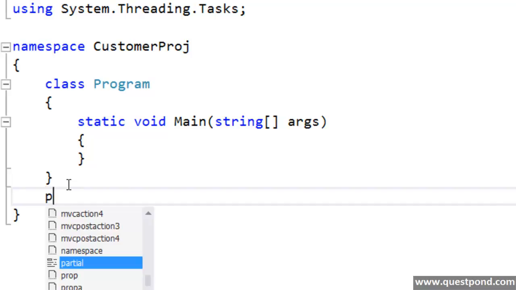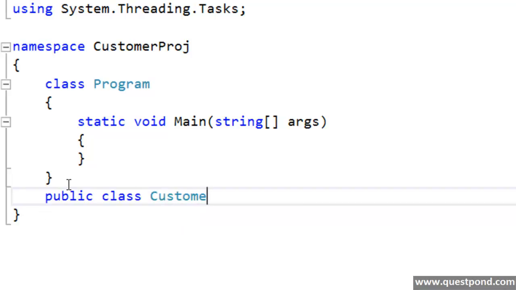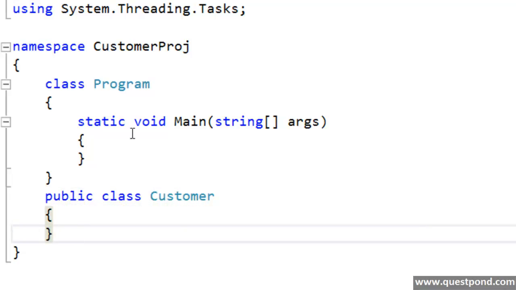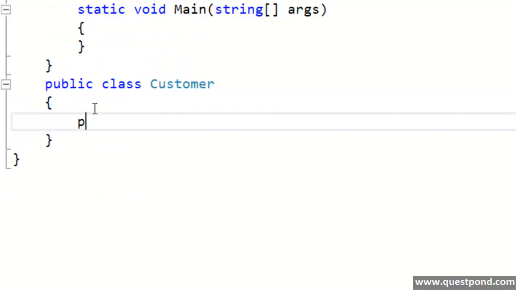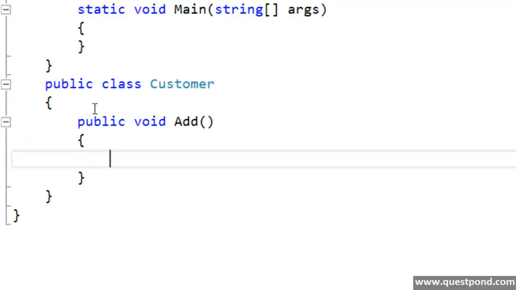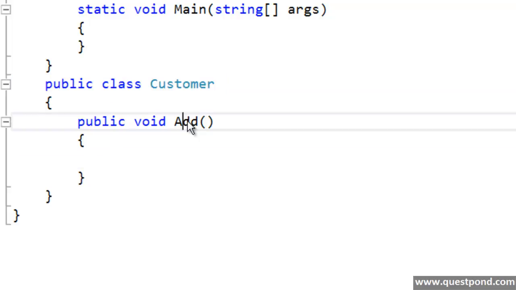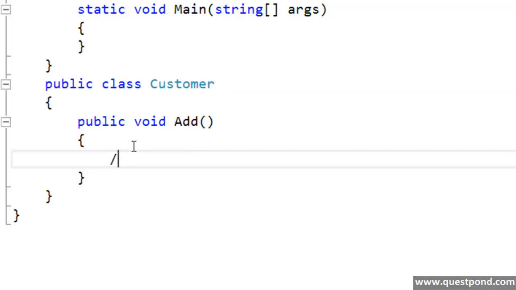In order to understand those problems, let me go and create a very simple customer class here. And let's say this customer class has a very simple method called Add. I will not create a lot of properties for this customer class, like customer code and customer name, because here I want to create very simple C# examples and make you understand SOLID. So let me keep the class as small as possible. Here's a very simple customer class with an Add method, and this Add method goes and adds the customer to the database.